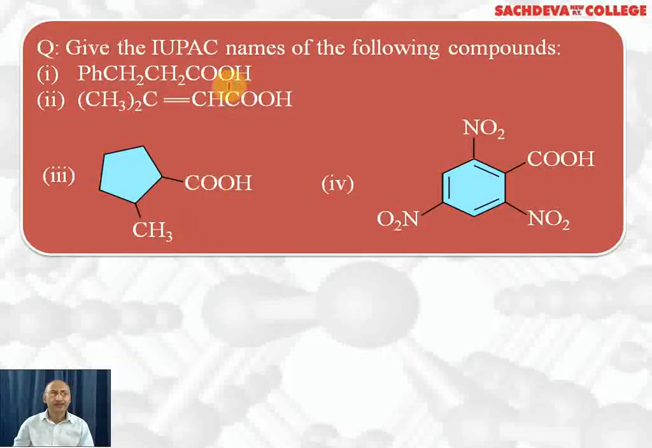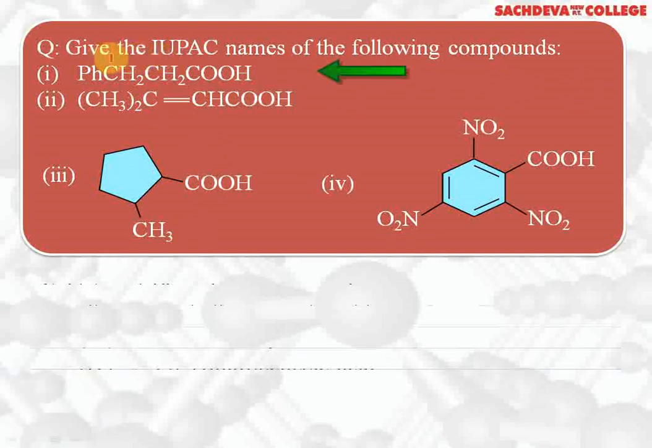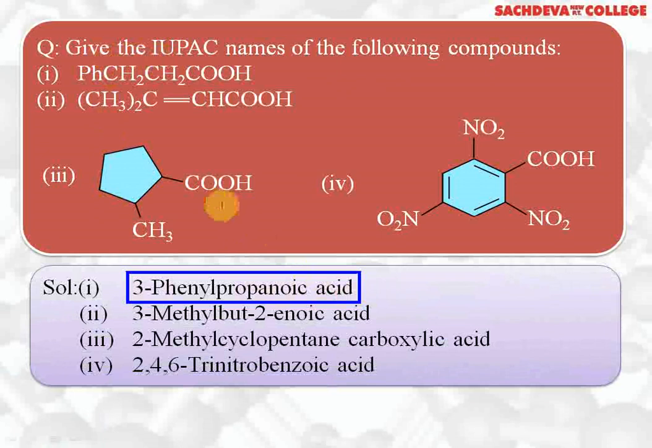Let's take up IUPAC naming of these compounds. Give IUPAC names of the following compounds. Ph stands for phenyl group. Here we have got a carboxylic acid. This will get number 1, 2, 3. So this is 3-phenylpropanoic acid. 3-phenylpropanoic acid. This compound, when we name, counting will start from this carbon.